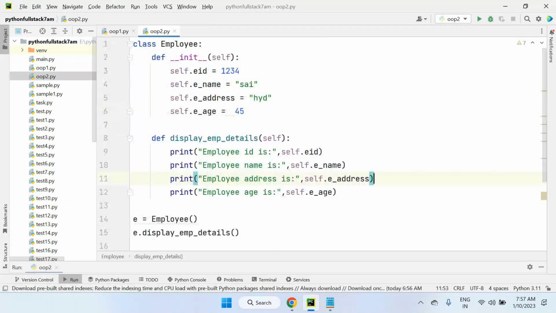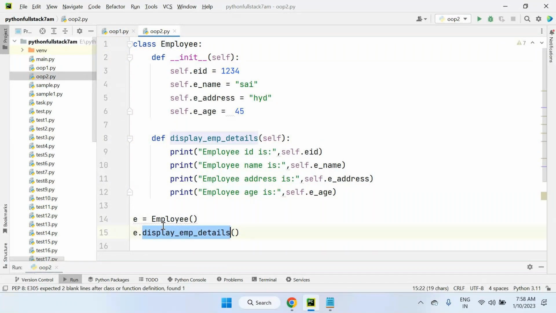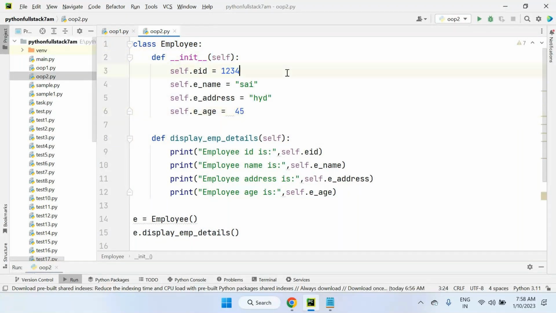The same structure you are going to see in our upcoming sessions. Note this point. This is the class name, this is the constructor name, this is the method name, this is the object creation of the class, and this is the calling place. The class keyword is required to create a class. The def keyword is required to define a function or special methods, and self is a variable, it's not a keyword. Tomorrow you will come to know clearly the difference between init, constructor, and method.